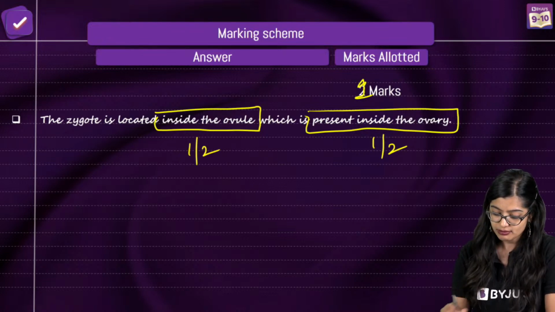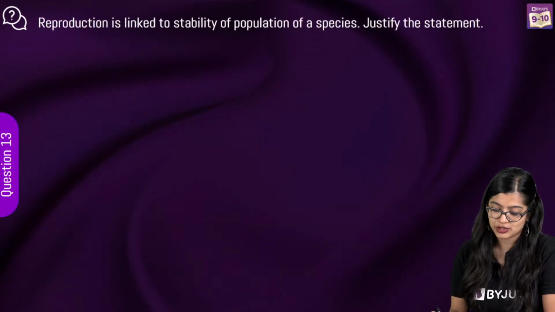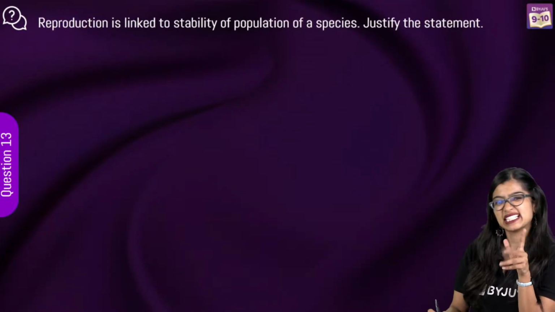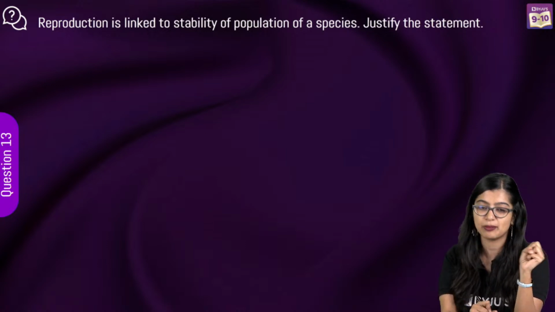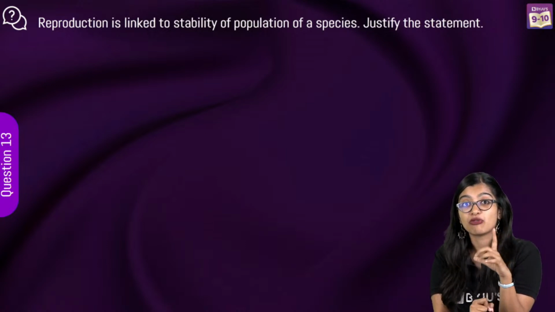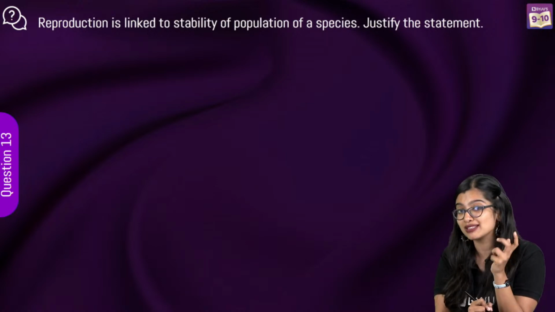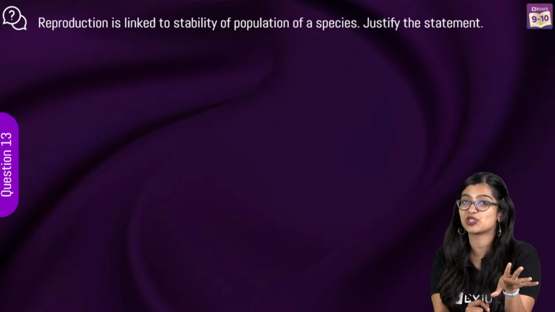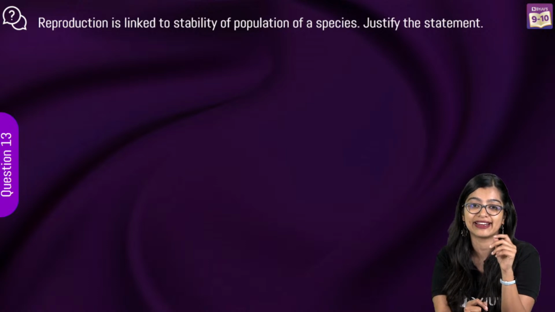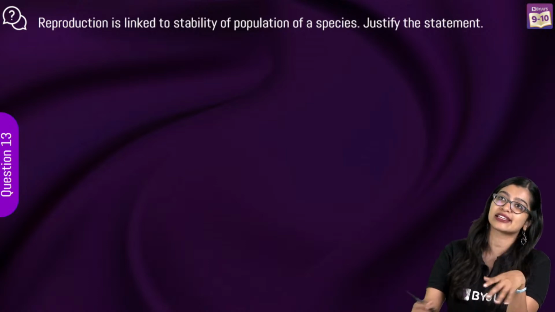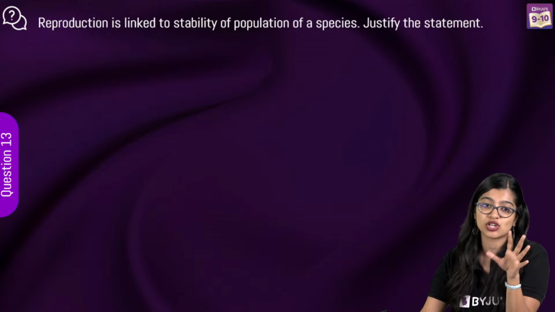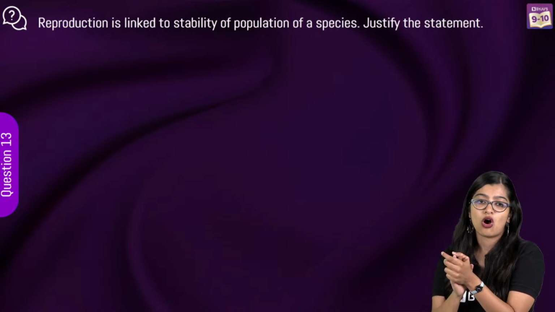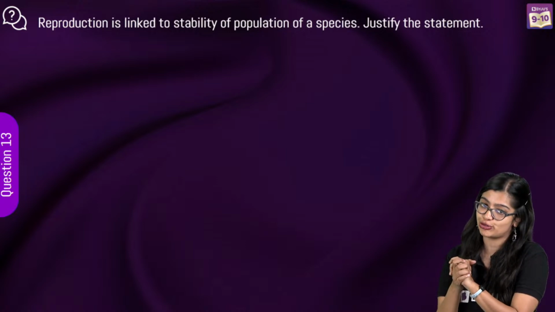Now moving on to the next one. This is a little bit tricky. I will tell you, this is not an easy question. Question number 13 is a tricky one. If you get this in your exam, and chances are that you might, because the subjective questions in boards don't look very direct. They're not directly asking you to define reproduction or why reproduction is important. So I need you to stay focused on this question, everyone.